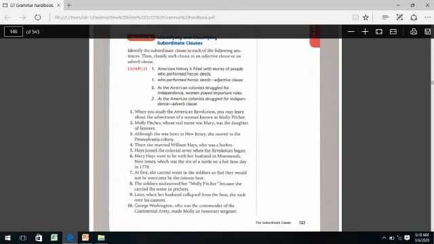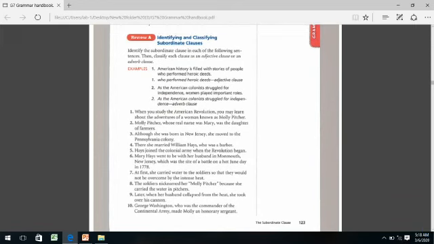When you study the American Revolution, you may learn about the adventures of a woman known as Molly Pitcher. Now we need to classify and identify: is it an adverb clause or an adjective clause? We're going to look for one of two: a subordinating conjunction or a relative pronoun.